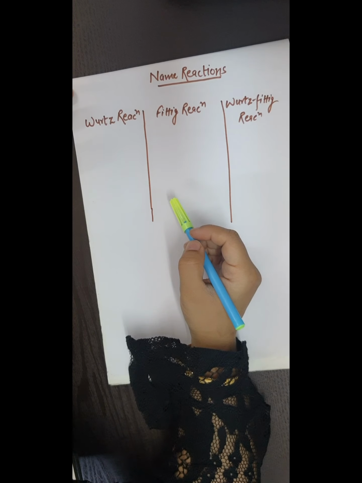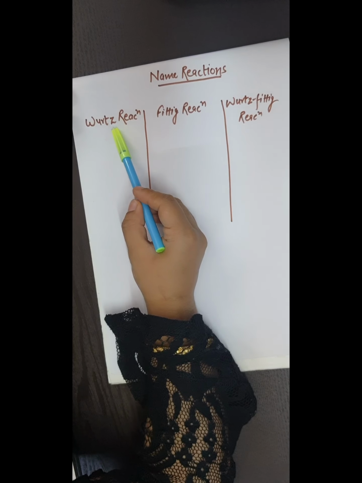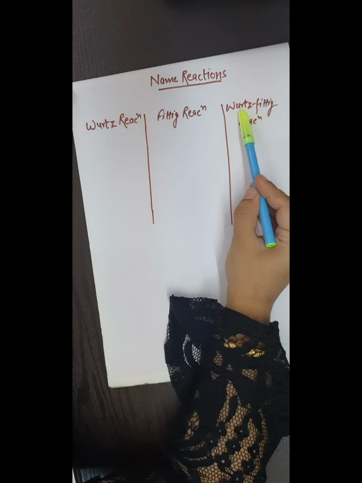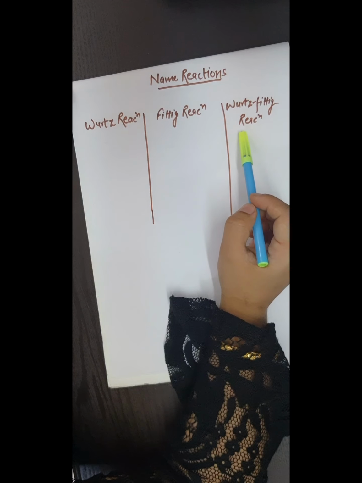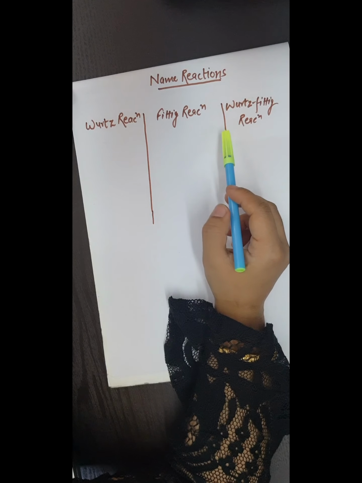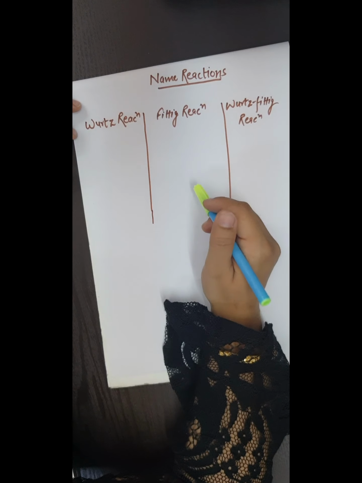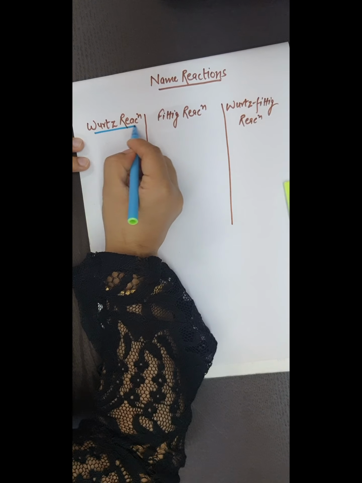Hello students, in this session we will study the three name reactions. First is the Wurtz reaction, second is the Fittig reaction, and third is the Wurtz-Fittig reaction. All these reactions are from the chapter haloalkanes and haloarenes. All three reactions have some similarities, that's why I am going to discuss them together. We will discuss them one by one. First is the Wurtz reaction.